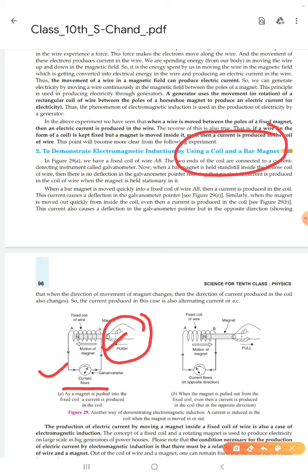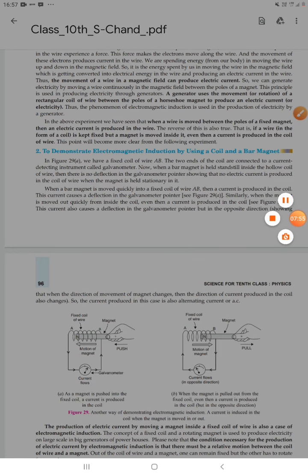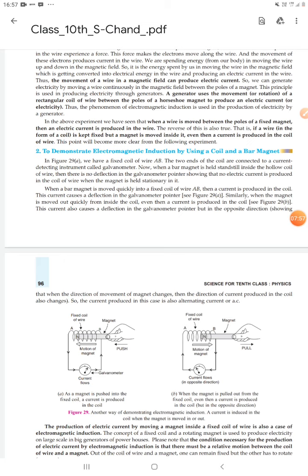We do two things here. Number one, when we hold a bar magnet stationary inside the coil, there is no deflection in the galvanometer pointer.